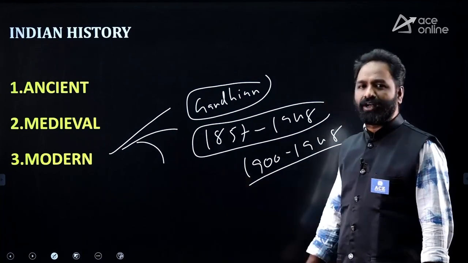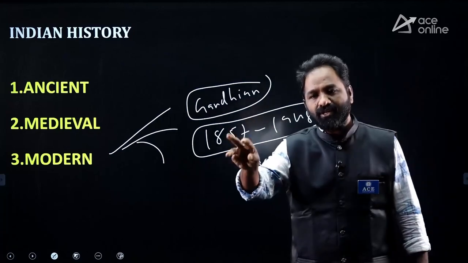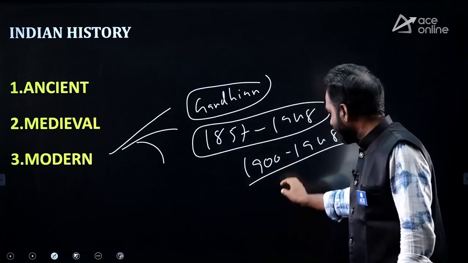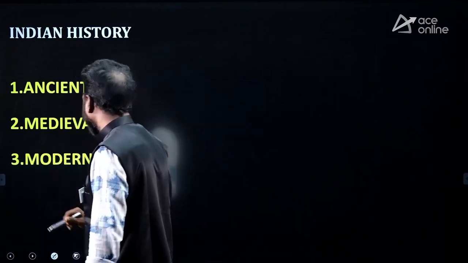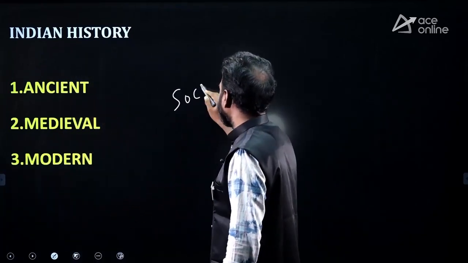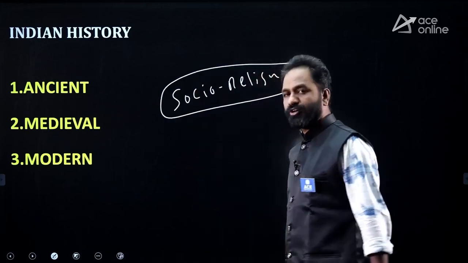Whatever happened from 1900 to 1948, these instances, if there are 3 questions from modern India, 2 questions come from this period only, 1900 to 1948. And in modern history, they are also asking questions about the socio-religious reforms. Please give importance to this chapter, socio-religious reforms.